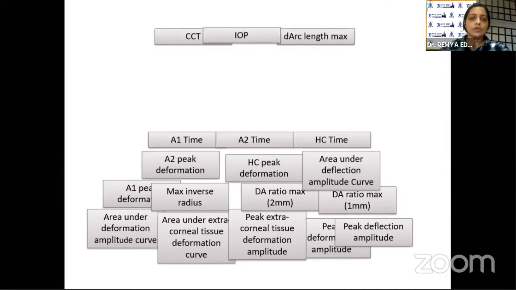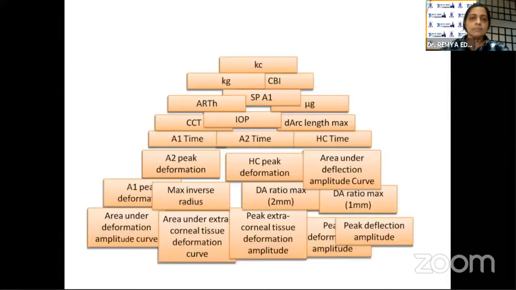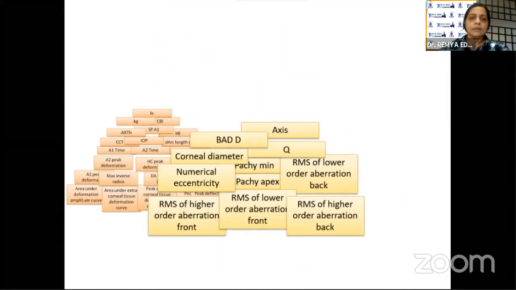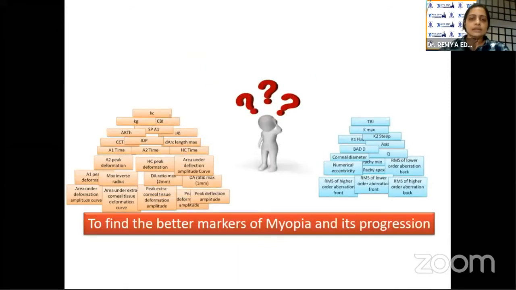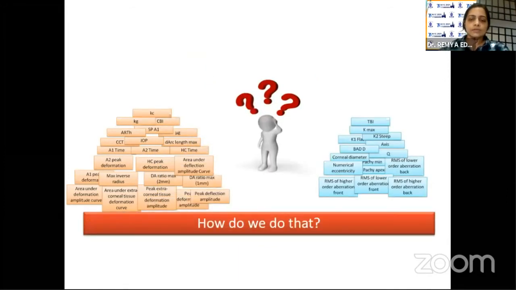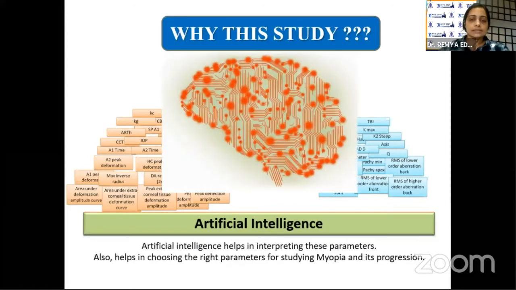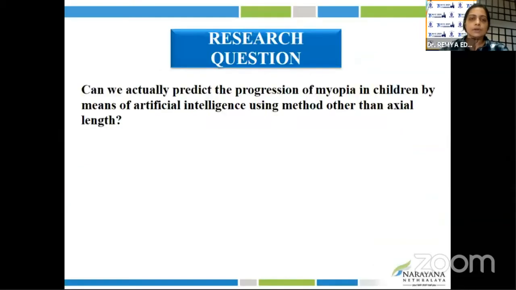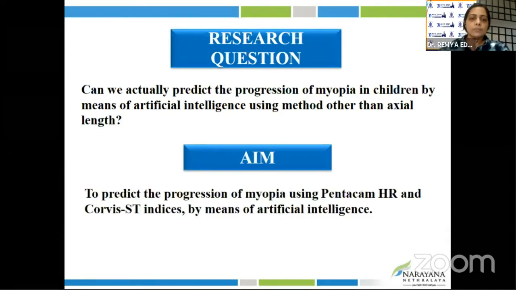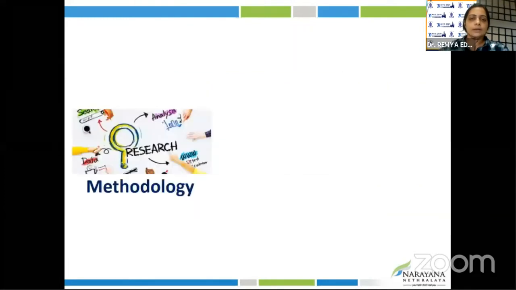We have a whole lot of parameters from Pentacam HR and Corvis ST. But what are we going to do with this? To find better markers of myopia progression, here is the answer: artificial intelligence. It helps in interpreting these parameters and in choosing the right parameters for studying myopia and its progression. So we framed our research question: can we actually predict the progression of myopia in children by means of AI using methods other than axial length? Our aim was to predict the progression of myopia using Pentacam HR and Corvis ST indices by means of AI.